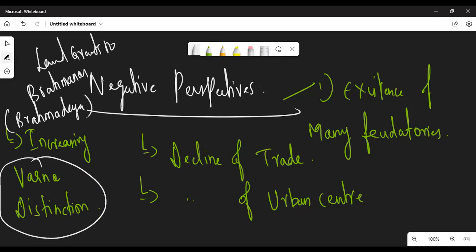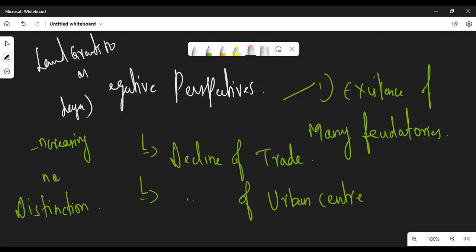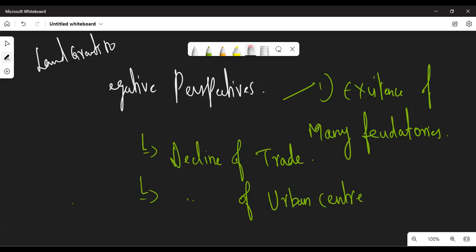So many virgin lands were brought into cultivation. Since the land was granted to Brahmanas, they made that land fertile by cultivating crops. The thing is, the Brahmanas enjoyed the supremacy. That is, caste-based distinction was very high during this Gupta period.